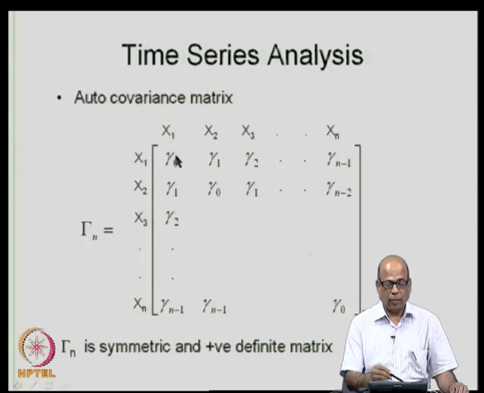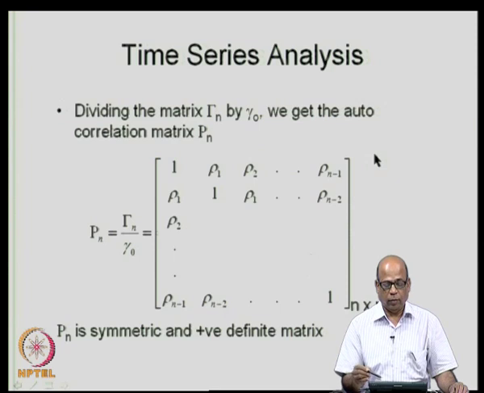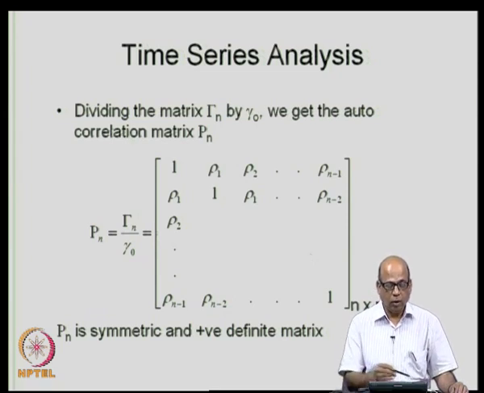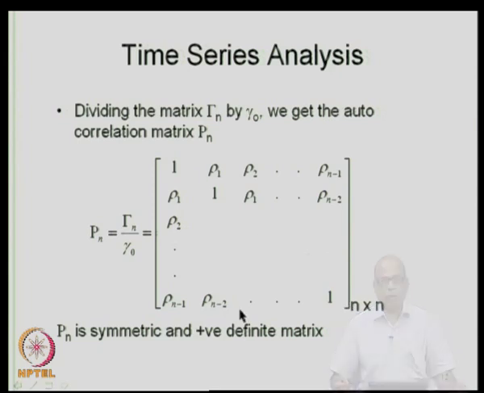So, the first element gamma naught by gamma naught becomes 1, gamma 1 by gamma naught becomes rho 1, gamma 2 by gamma naught becomes rho 2 and so on. So, this is how we get the autocorrelation matrix: 1, rho 1, rho 2, etcetera, up to rho n minus 1. Like this we write all the elements and formulate the autocorrelation matrix. The autocorrelation matrix P n is also symmetrical and it is also a positive definite matrix. Now, the fact that the autocorrelation matrix is a positive definite matrix comes in handy.